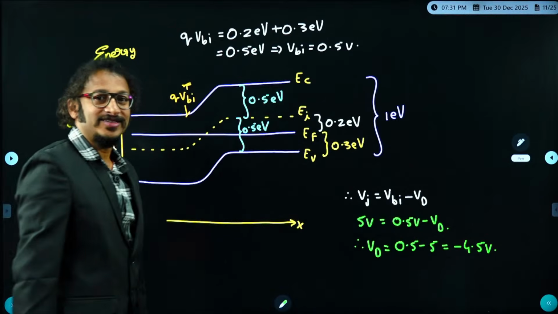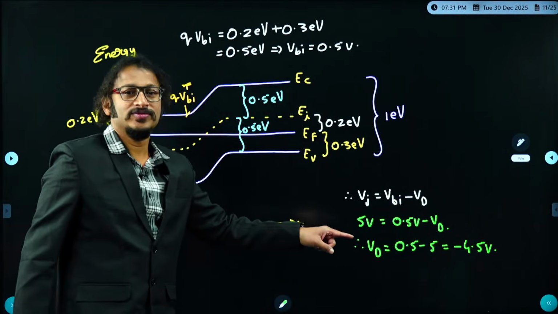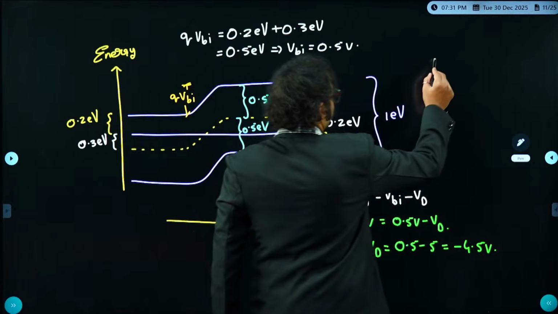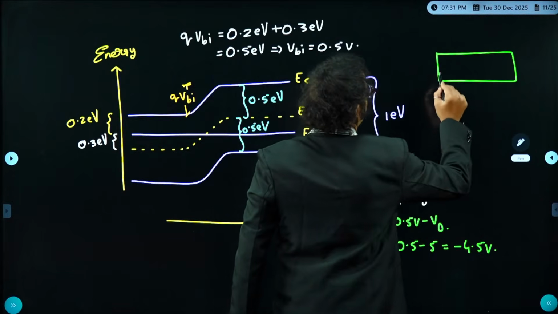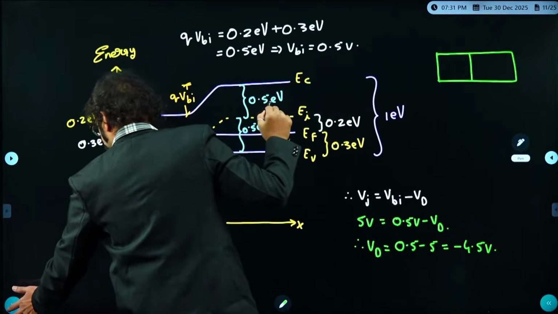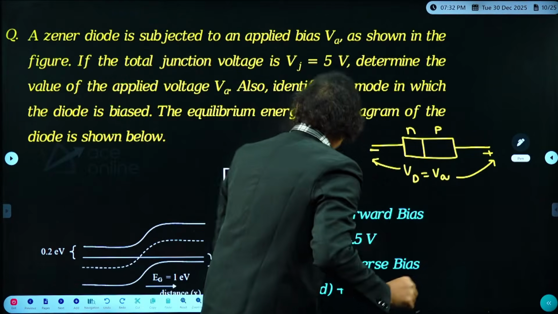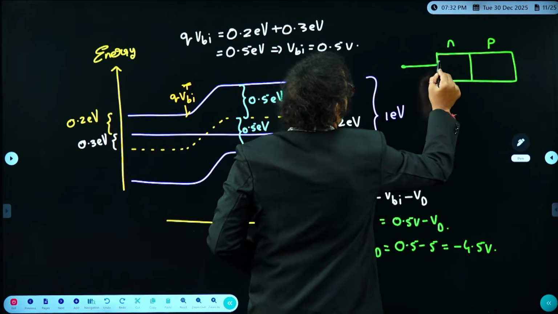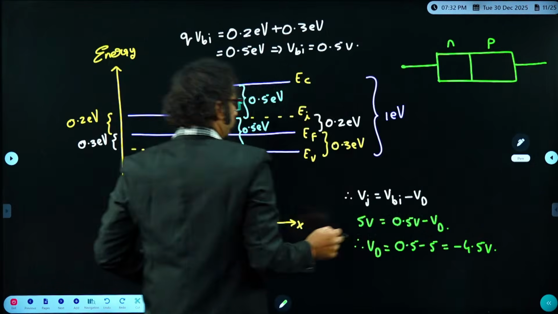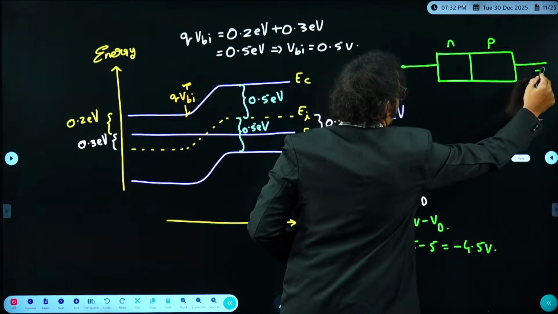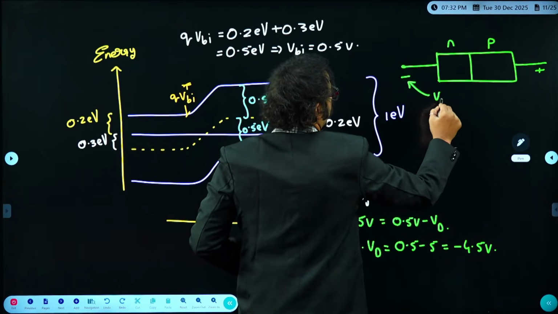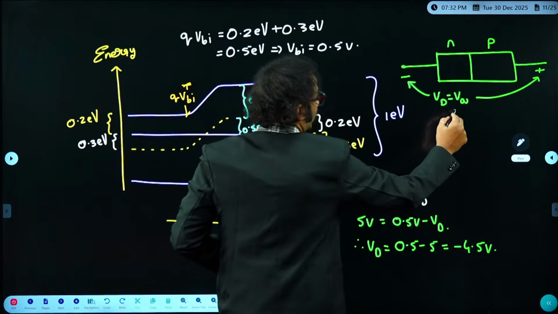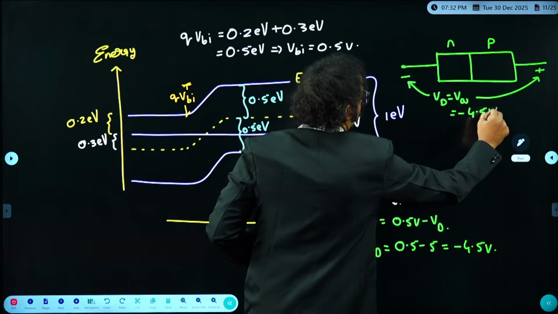That means the diode voltage I got here is minus 4.5 volt. If I go with the polarity the examiner has given, the left side is N and the right side is P. What he has given is plus here, minus here, as the diode voltage, VA, sorry, it's VA. And this value I got as minus 4.5 volt.